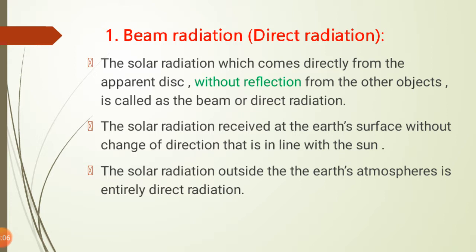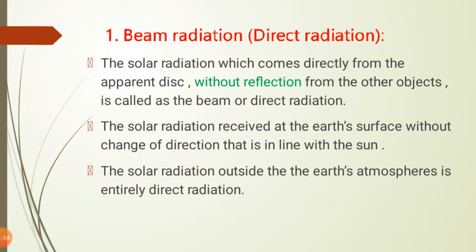These radiations are known as beam radiation or direct radiation. Direct means they do not change their direction when passing through the earth atmosphere, so they are also known as direct radiation. They come from the apparent disc, the spherical disc-like region of the sun, and from that the radiation comes out. So it is the solar radiation received at the earth surface without change of direction, that is, in line with the sun.